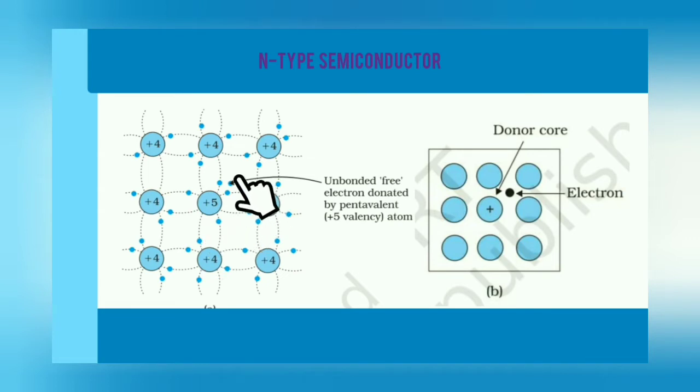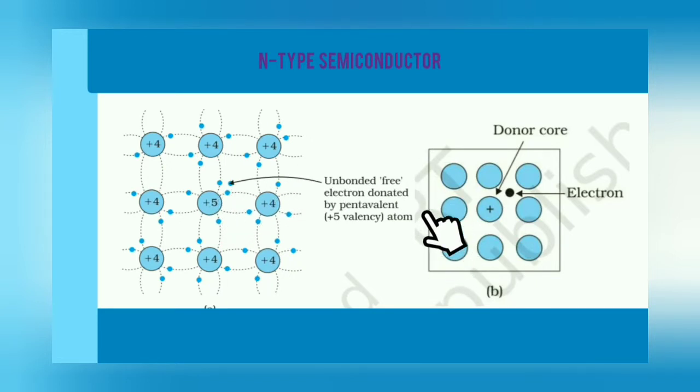Here, to complete the octet, the neighboring silicon atom requires only 4 electrons. So this pentavalent atom and this silicon atom make covalent bonds and the 5th electron becomes free. This atom donates 1 electron, so the pentavalent impurity is called donor impurity.